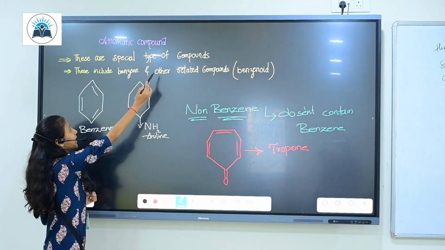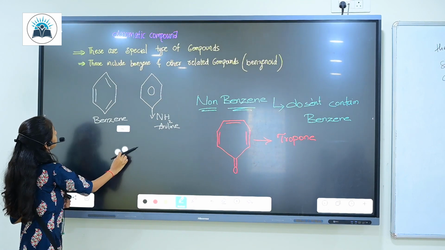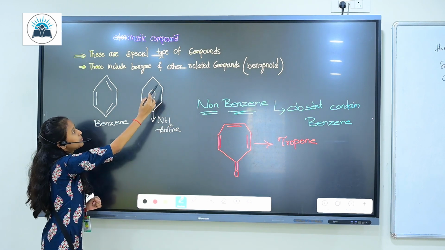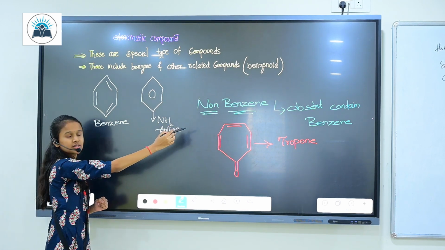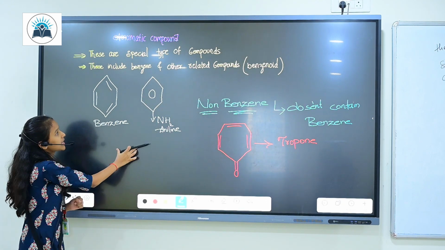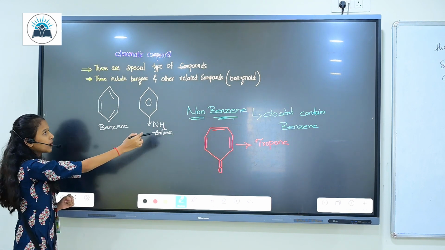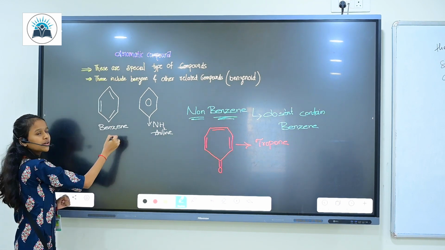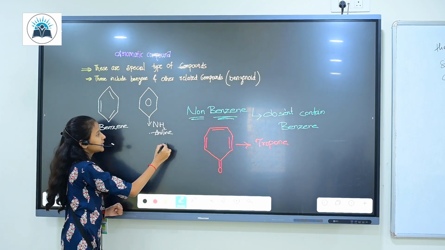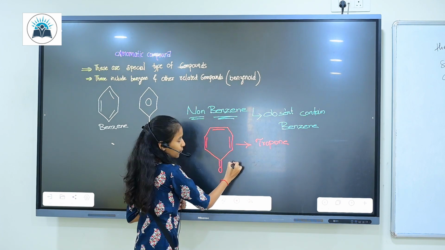Now let's move to aromatic compound, where our beautiful benzene is present. So these are special type of compounds. These include benzene and other related compounds. Aromatic compounds containing benzene are known as benzenoids, and not containing benzene are known as non-benzenoids. So this is our beautiful benzene, and benzene attached with NH2 is known as aniline, and the example for non-benzenoid is tropone.